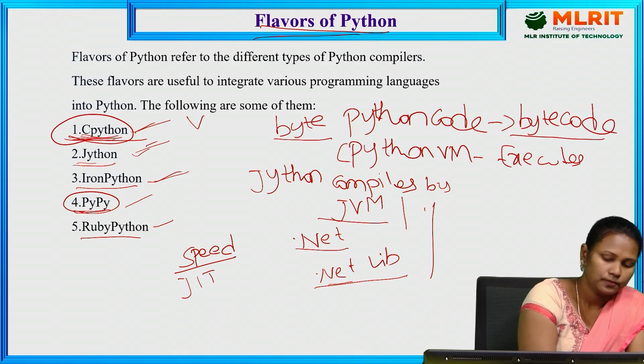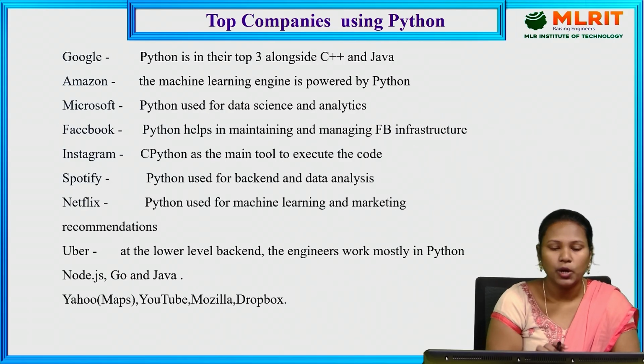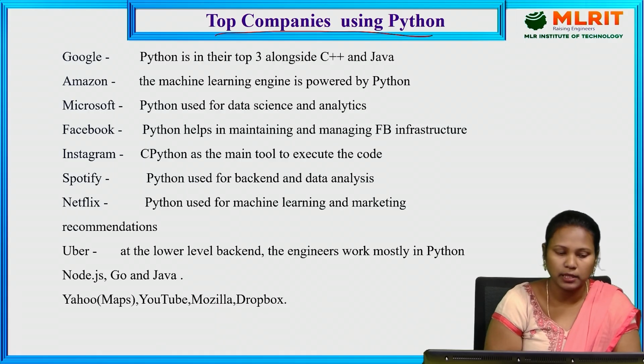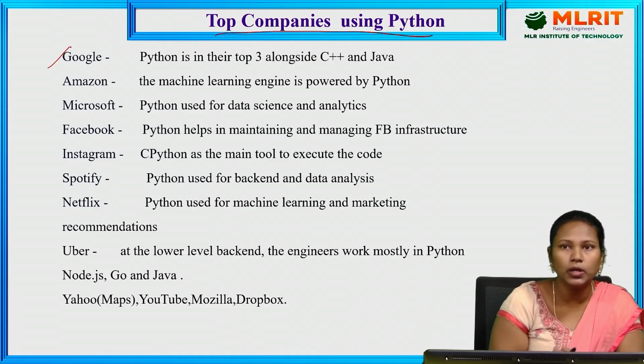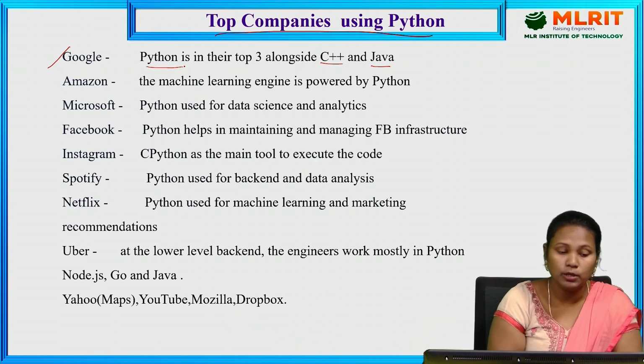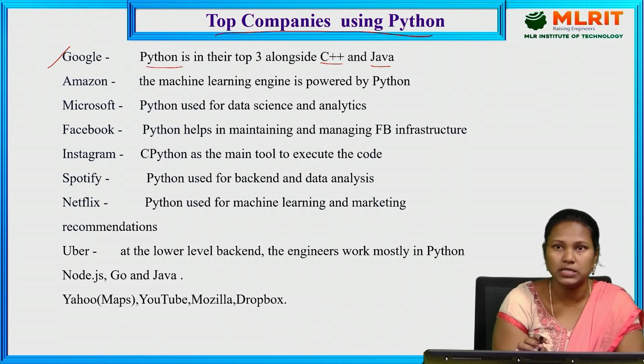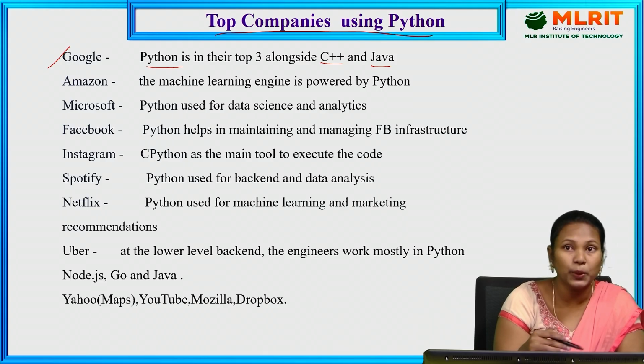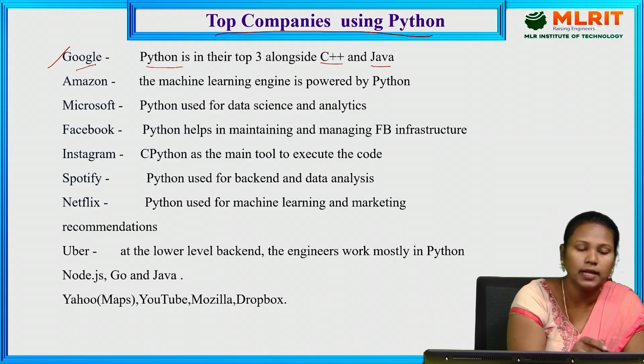The next one, top companies using Python. We have different companies using Python. The first one is the Google company. In Google, they use the programming languages C++, Java, and Python also. For the speed up purpose, for quick results, for less code, they are using Python.